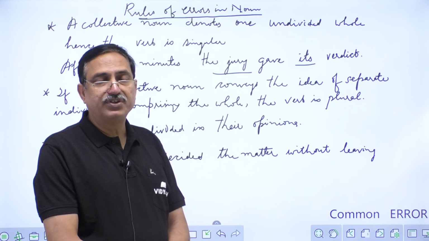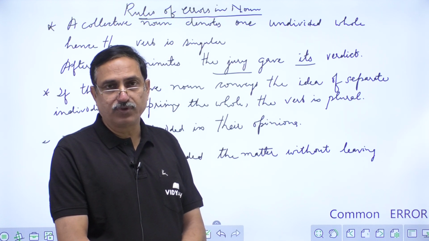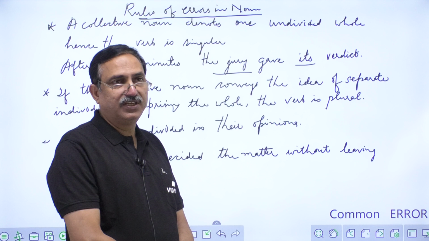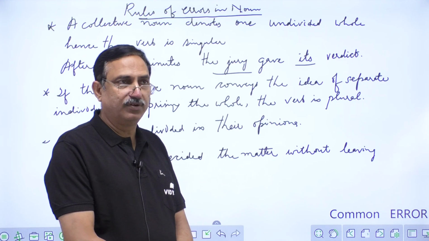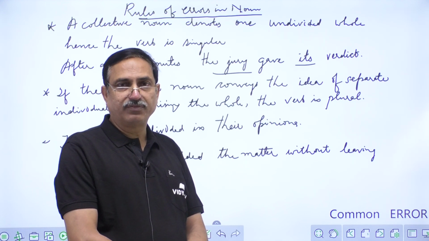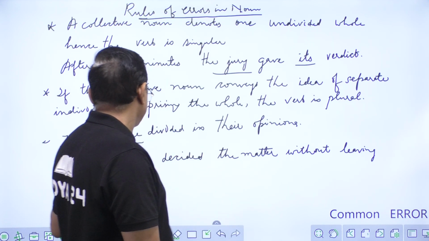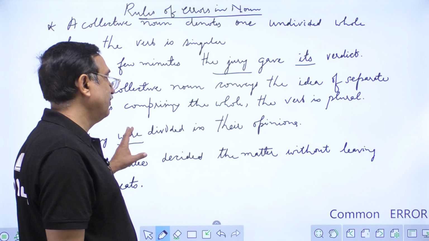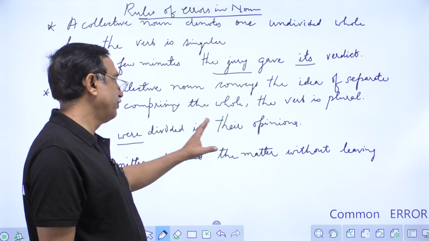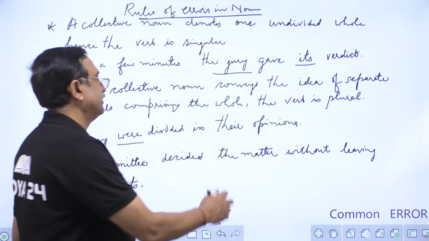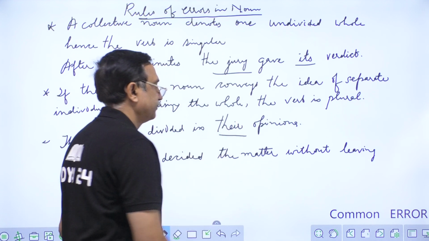Whereas in the Supreme Court, all the 5 judges gave a single decision and it went in favor of the Ram Mandir. So jury, if it is divided, here plural verb is there, then plural pronoun is there.